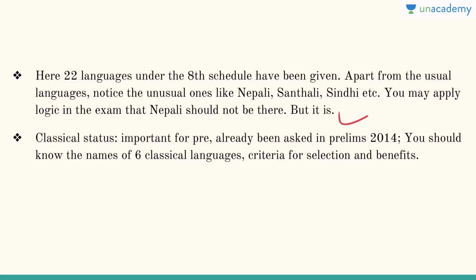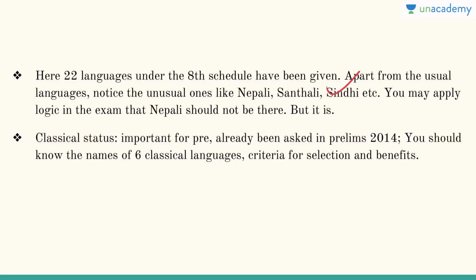For example, Nepali is very commonly spoken among the Sikkimese people who live in Sikkim. Similarly, Sindhi is not only of the Sindh region of Pakistan, but there are a lot of Sindhis who live in India also, in Gujarat and Rajasthan. And Santhali is spoken by the tribal people of central India. So these languages are spoken by Indians. It's not because we love Nepal that much. It's not because of that.